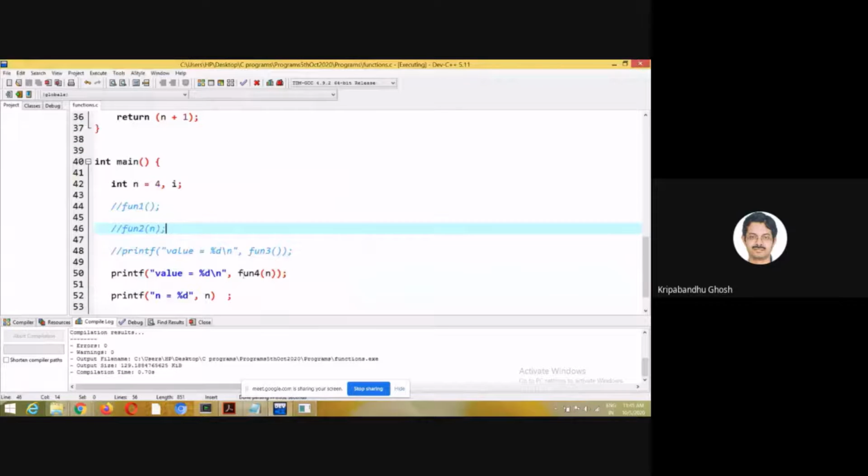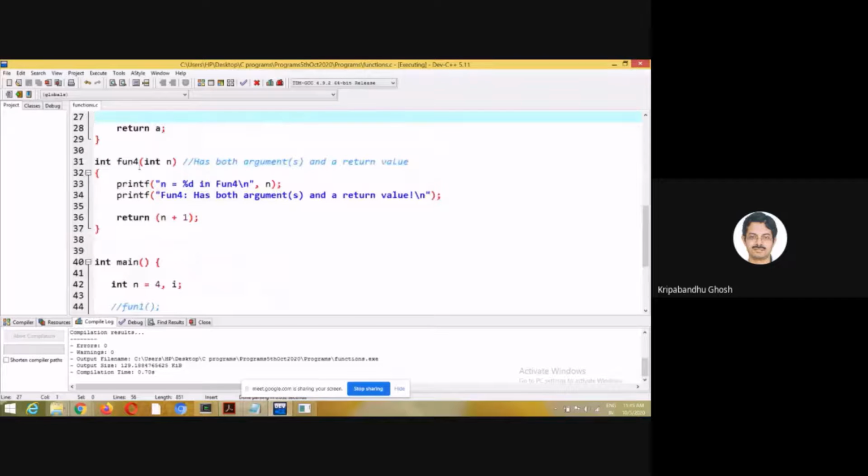So the value is 5 here because n plus 1 is returned, but that doesn't mean that this variable is getting changed. This n is not this n, I repeat. So this gets 4, and 4 gets incremented to 5, and that comes back here.